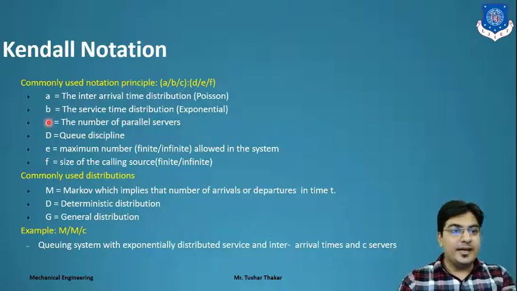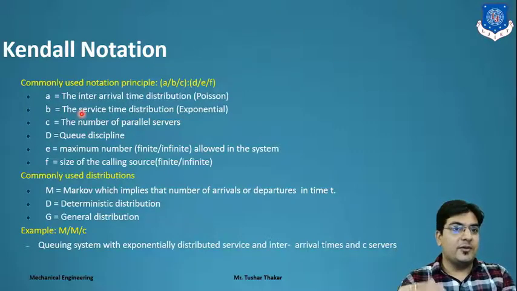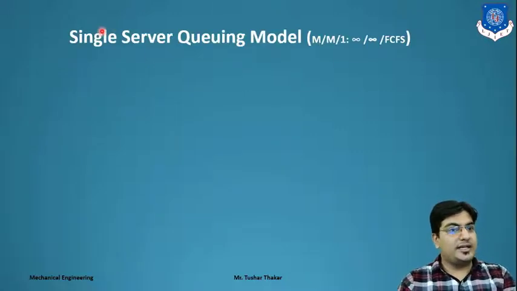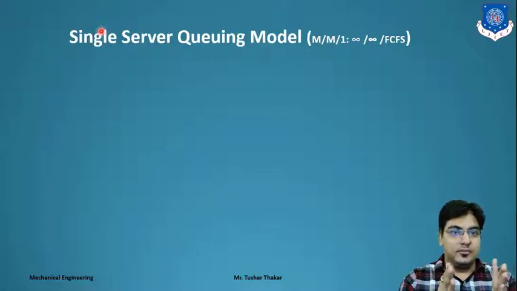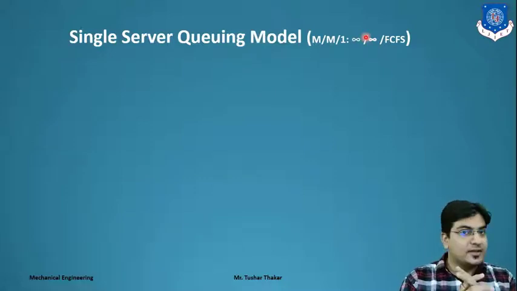Now we will see different notations of queuing systems. We can assume a simple single server queuing model, M by M by 1, where 1 is a single server, with infinite capacity, and the calling population is also infinite. And the queuing discipline is first come first serve.